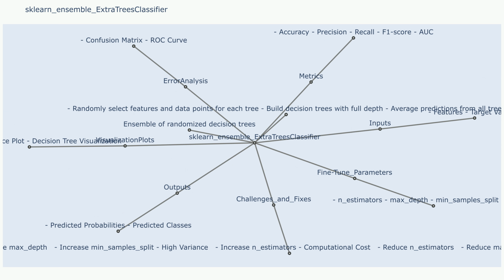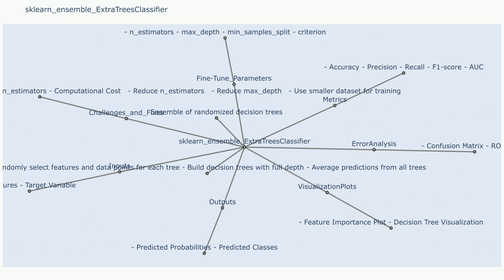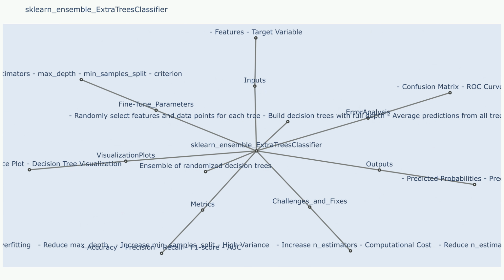Fixes to Challenge 1. Reduce the number of trees. Start with a smaller number of trees and gradually increase it until the performance plateaus. Use parallelization. Leverage multi-core CPUs or GPUs to speed up the training process. Optimize hyperparameters. Experiment with different hyperparameter values to find the best balance between performance and computational cost.